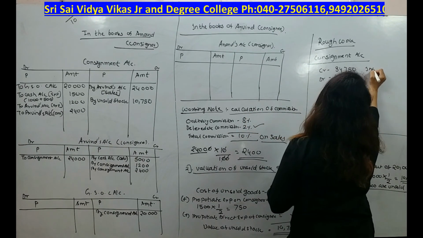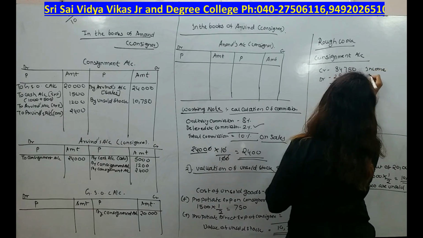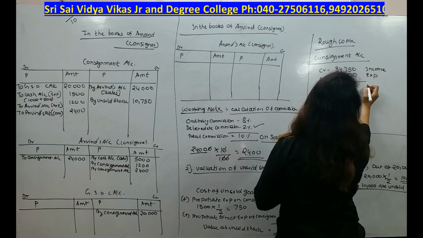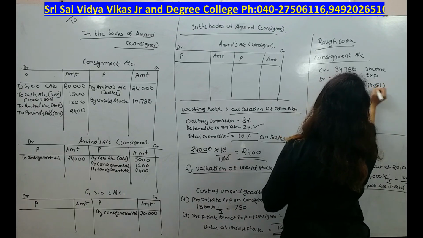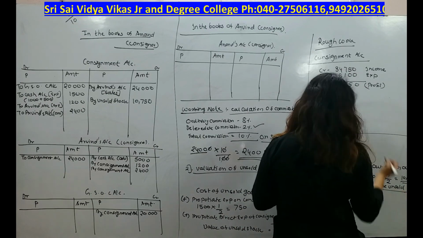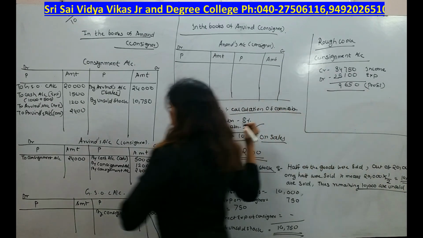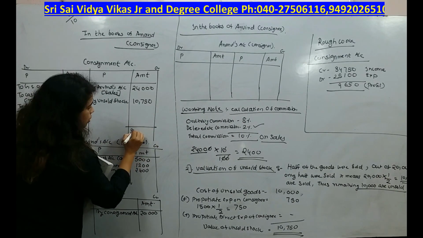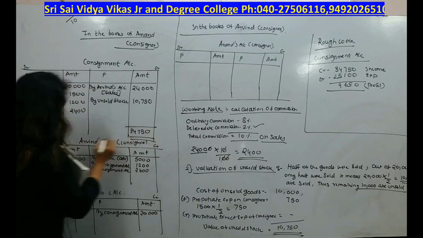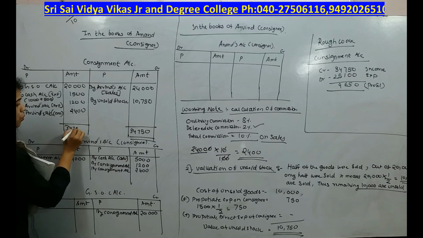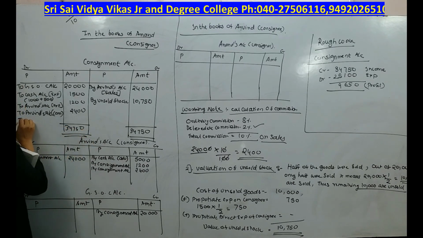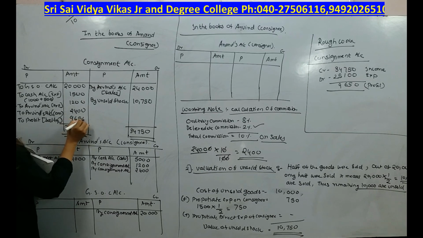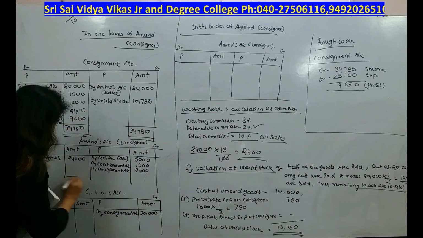Okay, my credit side total is 34,750, my debit side total is 25,100. See, credit indicates my income, debit indicates my expense. My income is more than my expense, so obviously I am going to get a profit of rupees 9,650. Okay, so here I will record 34,750. Here also I will write 34,750. Here I will write to profit, in bracket you write balancing figure, 9,650.